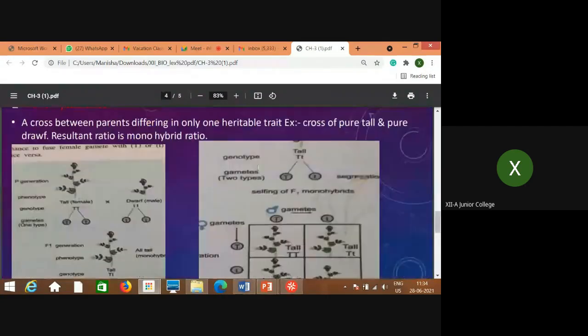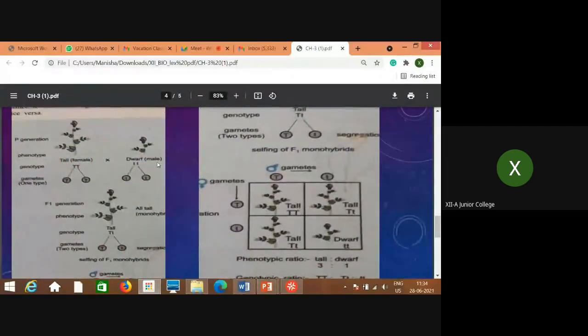I will explain again here with the same example. I hope you have understood the law of dominance. That means in the cross, considering one or more pairs of contrasting characters, the character which is expressed in F1 is called the dominant character, and which is not expressed in F1, that means which is suppressed, is called the recessive character. This is the first law. So the first law ends here itself. Up to here, all are expressed phenotypically. Tall means tallness is dominant over dwarfness. So up to this phenotype, the law of dominance is over.